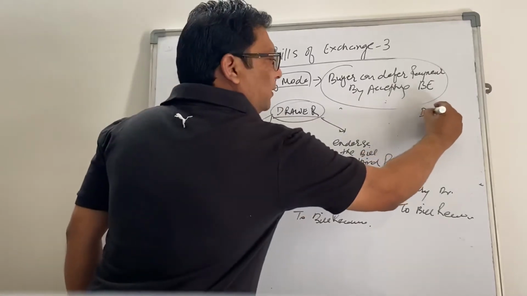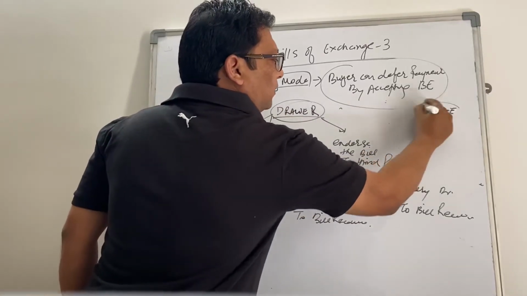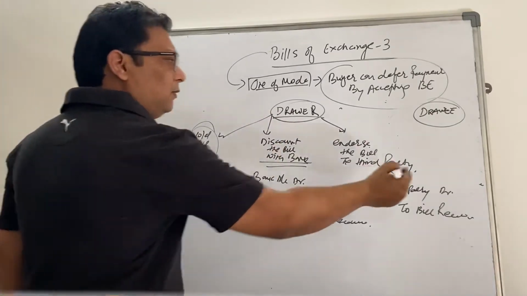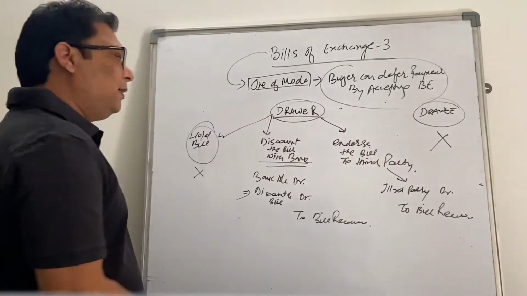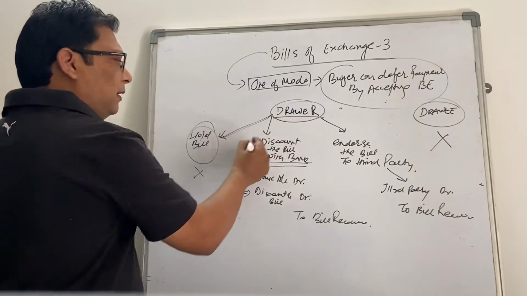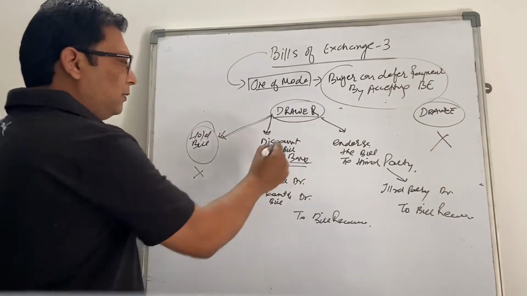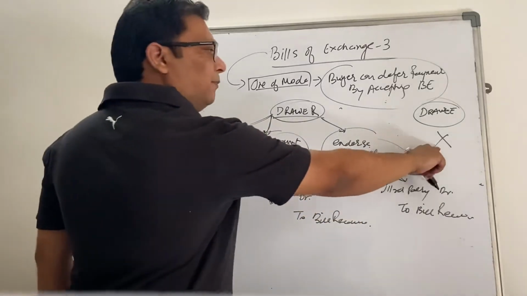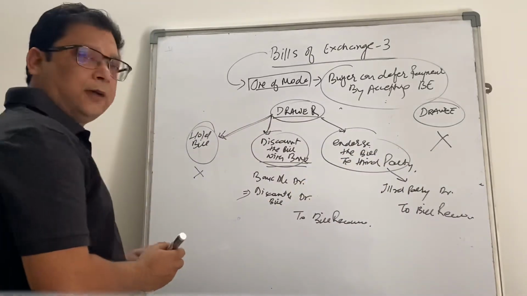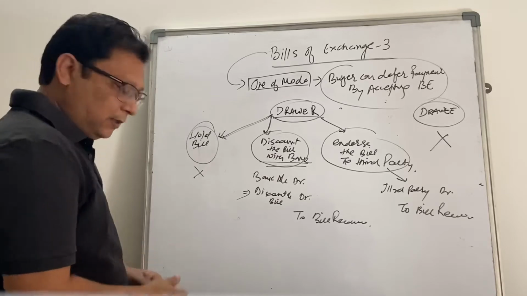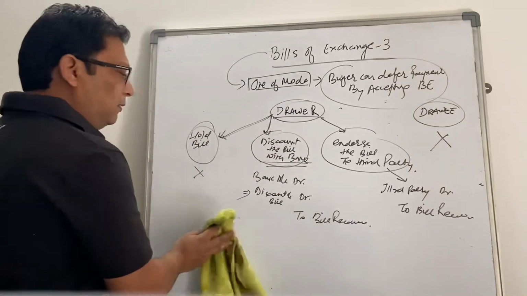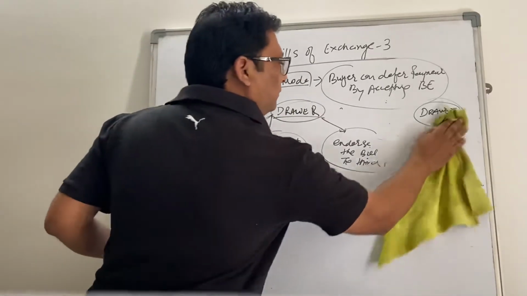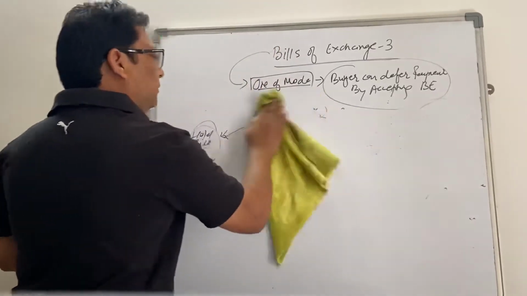From a drawee perspective, drawee has nothing to do with what the drawer is doing with the bill. So there will be no entry, irrespective whether the bill is held till maturity by the drawer or discounted with the bank or endorsed to the third party. So drawee is not impacted. So drawee will not pass any entry in their books. Right? So this is a recap of what we covered in second session. Okay, that is why I am quickly covering this.